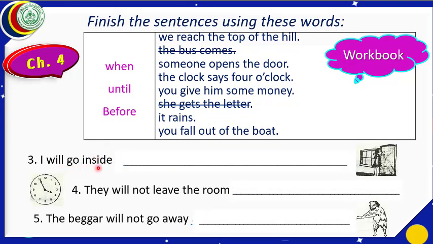Here is written part number 3. I will go inside. The girl is saying, I will go inside. We can see her standing outside in front of the door. There is a window on her left side. She is standing in front of the door. I will go inside. Door can be opened.